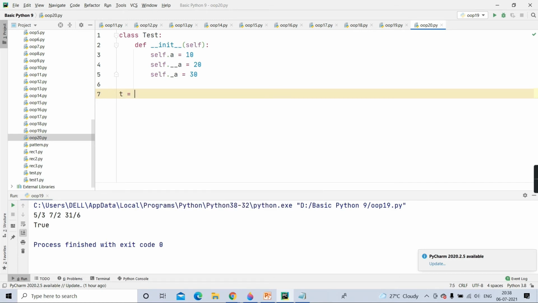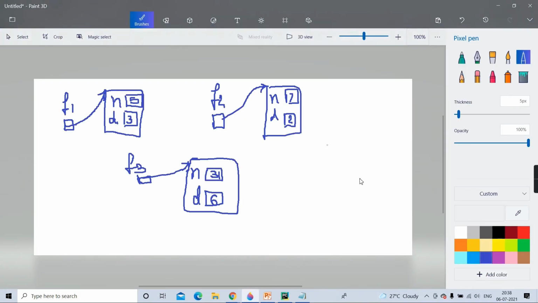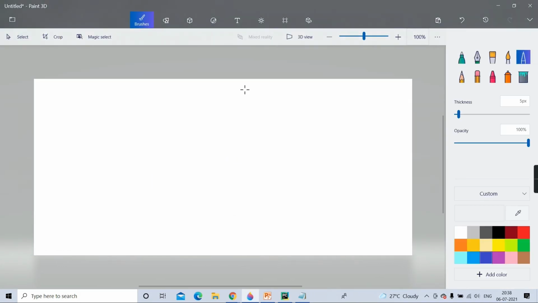Now, if I create an object of test class, see here, t equal to test, is the object of test class created? Okay? T, an object of test class created. Reference copied here. And then the initializer is called, that is the constructor.